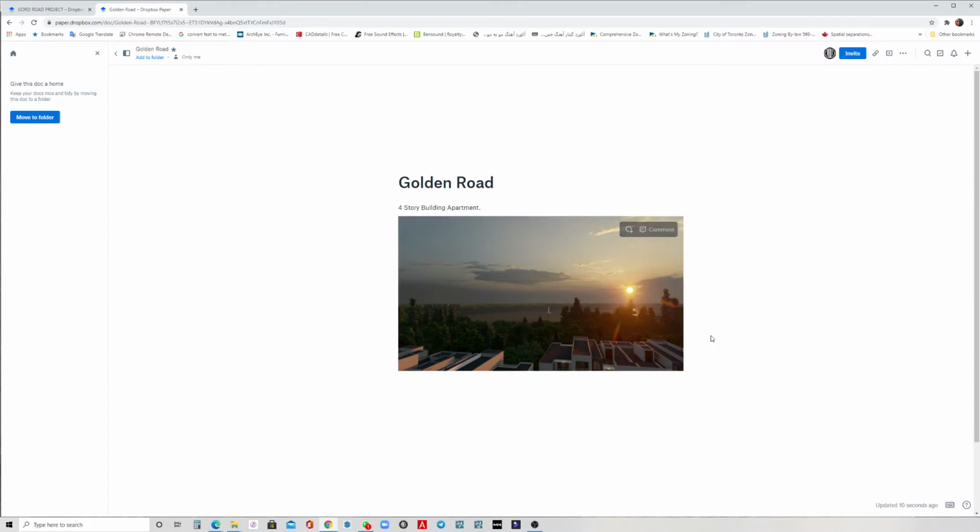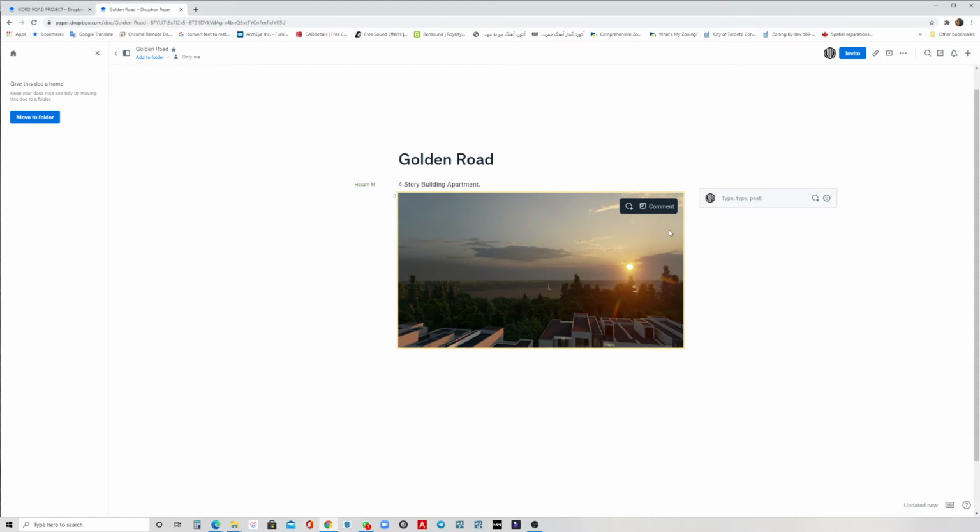I think this is the best feature of Paper Dropbox, that you can make a comment. In a picture, you have two options to make a comment. When you drag your mouse here, you can see something at the top right corner, and there's a comment, and if you drag your mouse here, comment on a specific area, which I love. I love this feature. Comments, you can click on here and you can comment whatever you like. For example, you can say I love it, okay, and post it here.